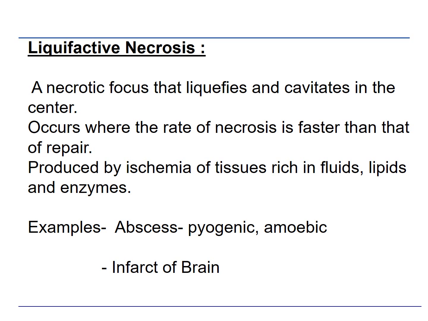So it is particularly common in tissues like brain, which is rich in lipids. So in infarct of brain, you will see that there is liquefactive necrosis in the center, and it is surrounded by a fibrous capsule, like an abscess. In an abscess there is central liquefactive necrosis in the form of pus, and there is a fibrous wall.